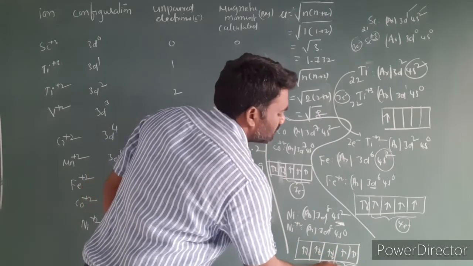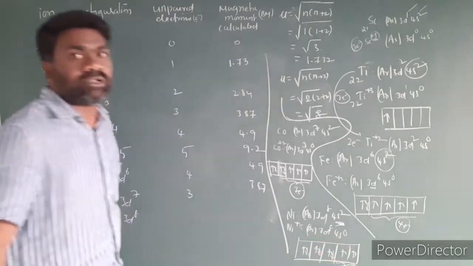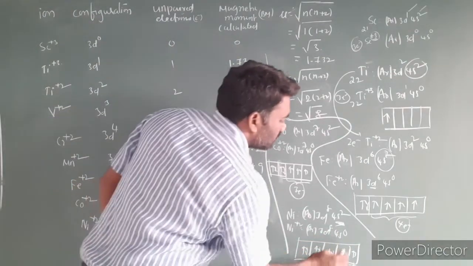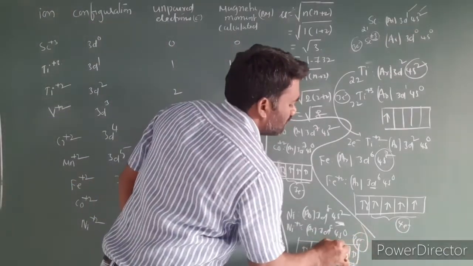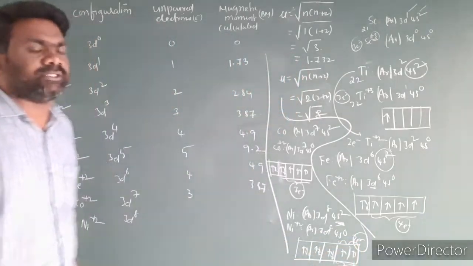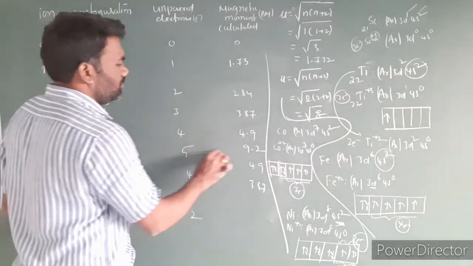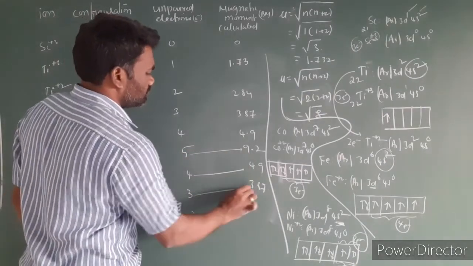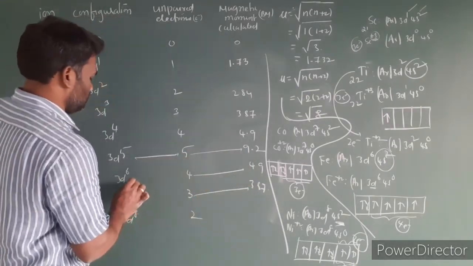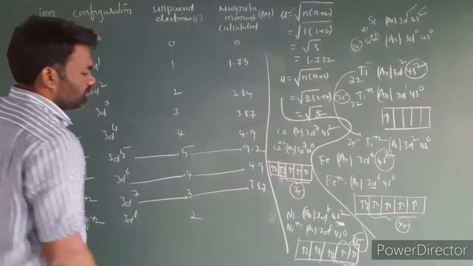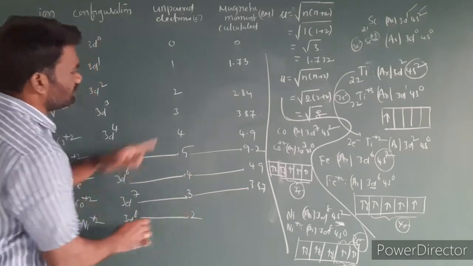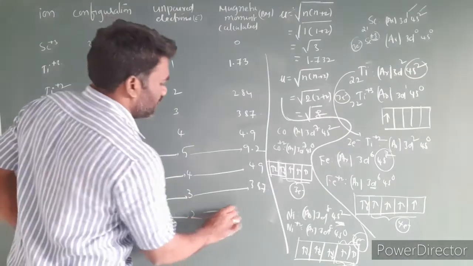The number of unpaired electrons is equal to 2, so n is equal to 2. Then what is the magnetic moment you got? 2.84.